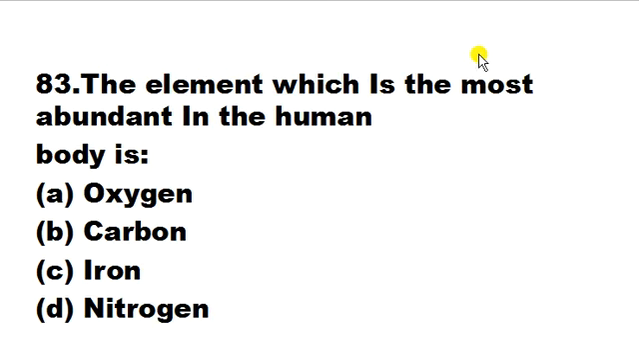The element which is the most abundant in the human body is oxygen, carbon, iron, nitrogen. इसका correct answer है A. That means oxygen is the most abundant element in the human body. It's around 43 kilograms of oxygen, which is found mostly in the form of water. Water की form में H2O होता है, water का formula, उसमें oxygen is most abundant in the human body.